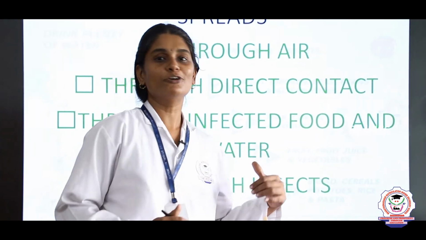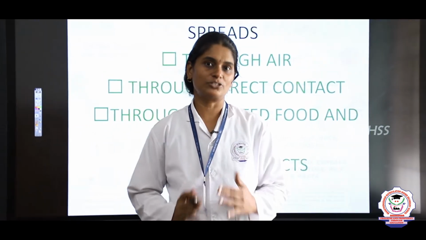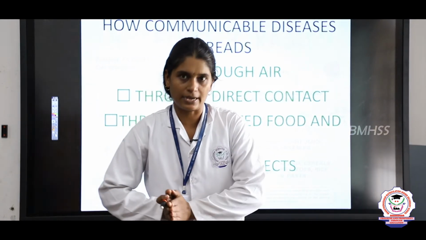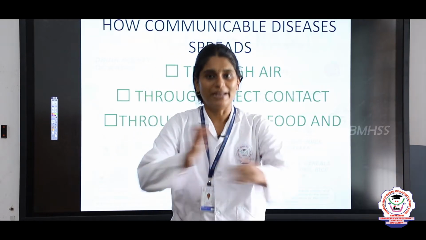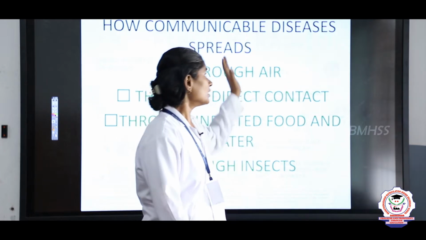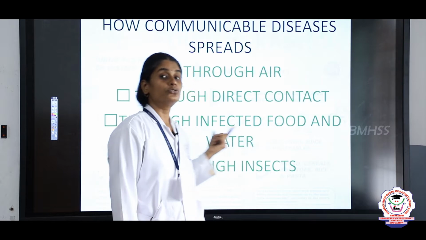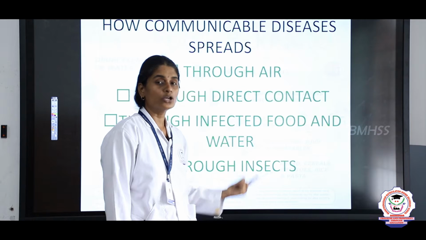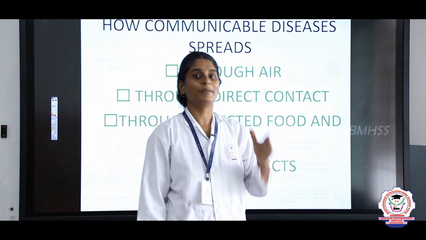So today we are going to see the third part from your Food and Health. Food and Health is your second chapter, right? So we are almost at the end of your second lesson. In this class we are going to see how communicable diseases spread and how we can prevent them. Communicable diseases spread through air, direct contact, infected food and water, and through insects, right. First, we are going to see in detail how diseases spread through air.